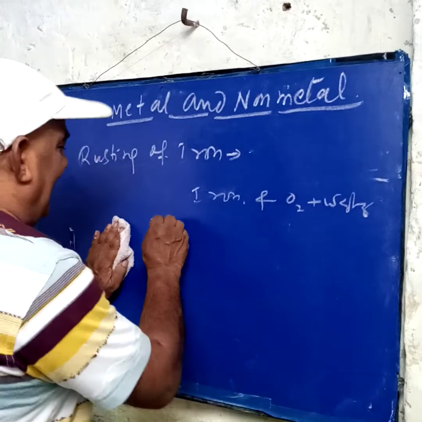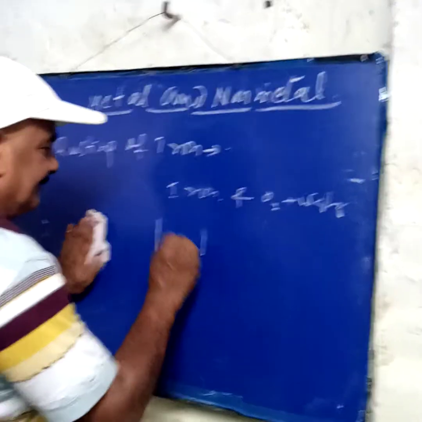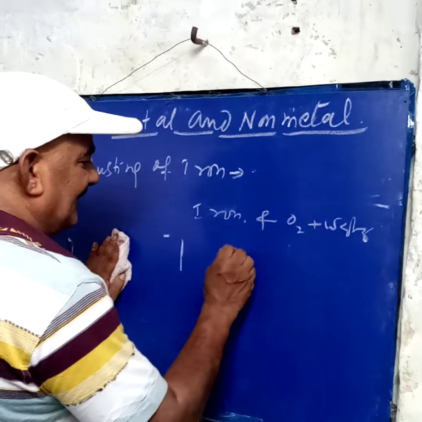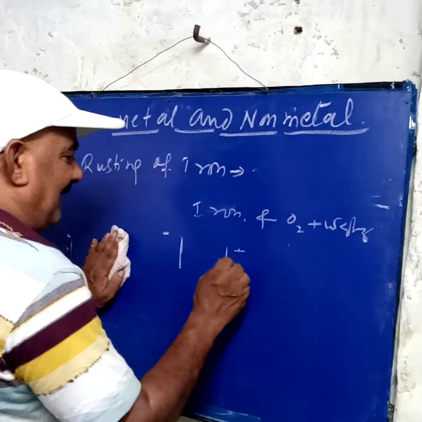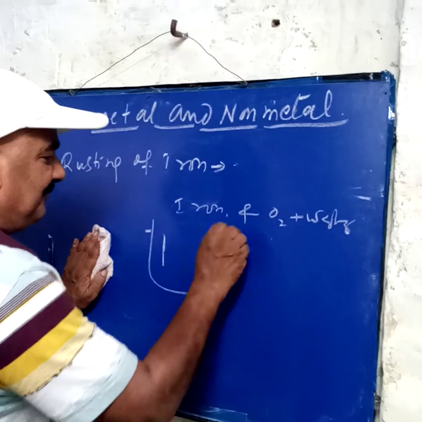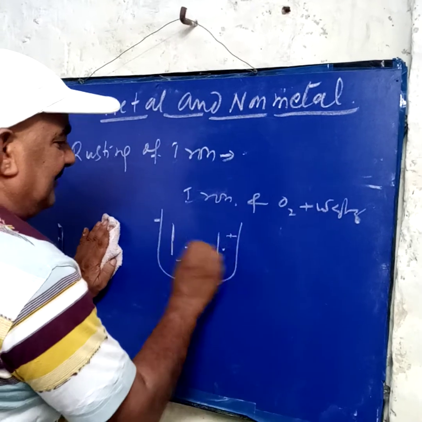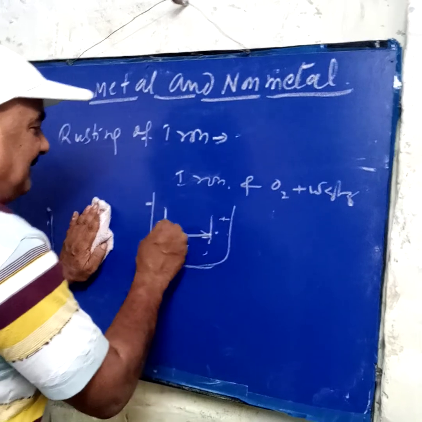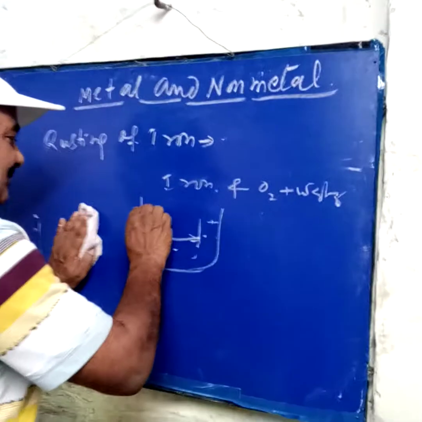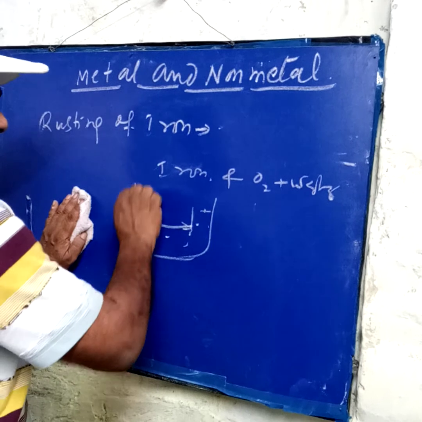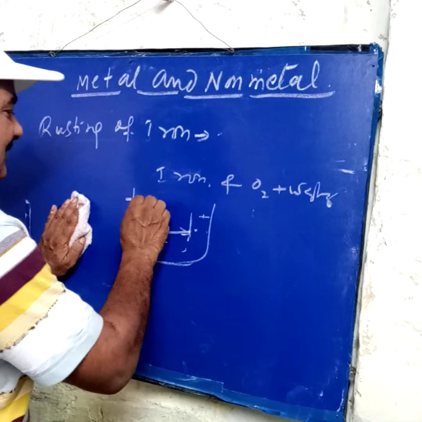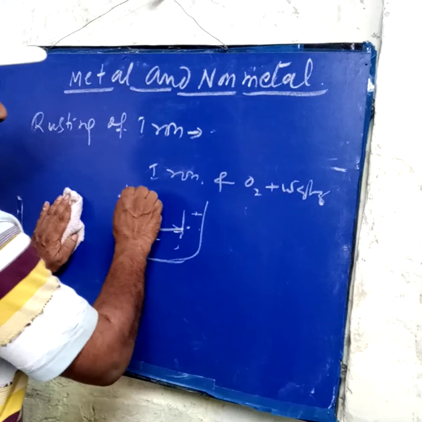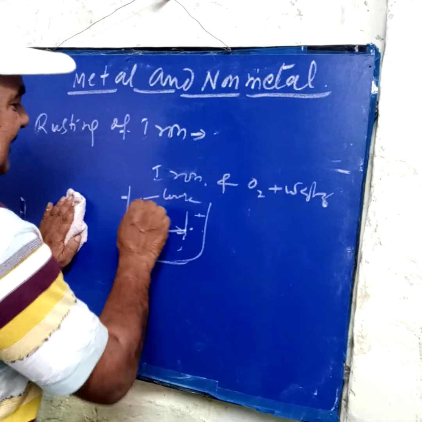Electroplating means we take the iron, make it negative charge, and one of the gold solutions is taken, it makes the positive charge. Now passing electricity through the liquid, what happened? The water solution is taken, this makes the negative and gold is the positive charge, it comes here, and what happened? They are attached to the iron, and it will look like this. Actually this is iron, but only a cover is given by the gold. Gold plating is given, then it looks like gold. That's why it is selling in the market.